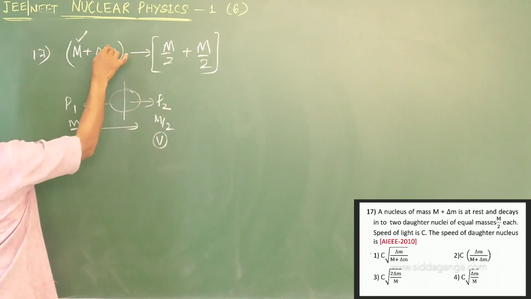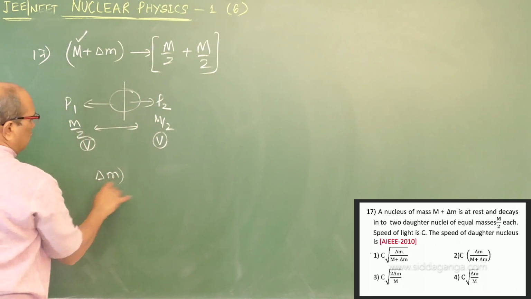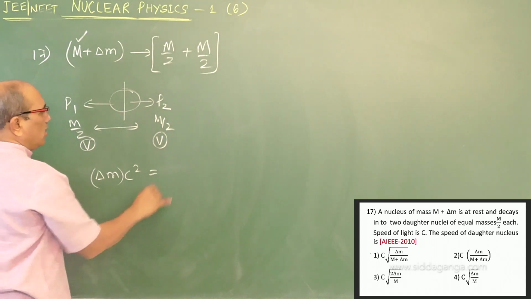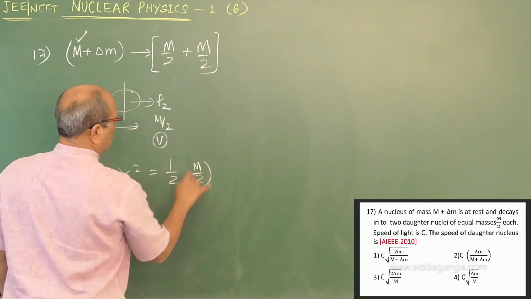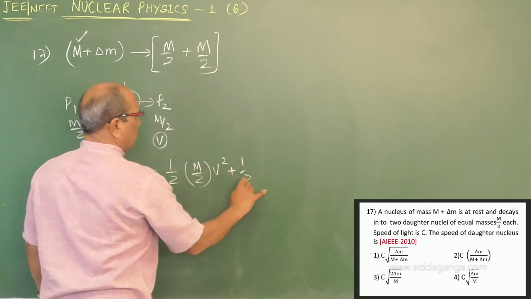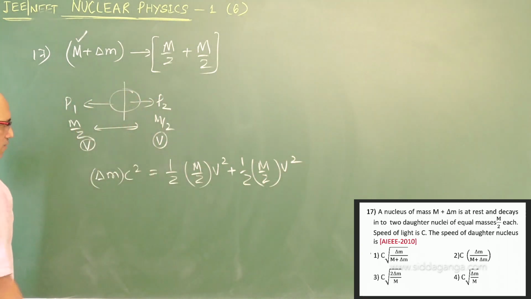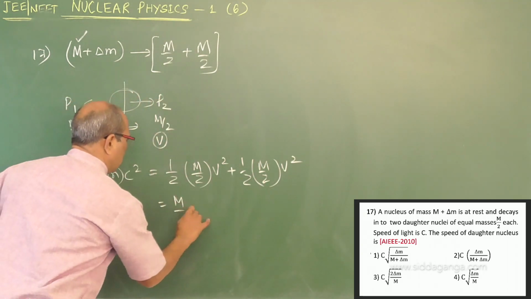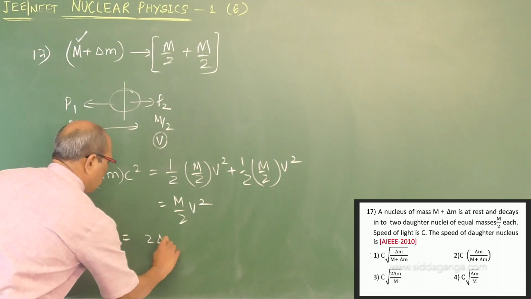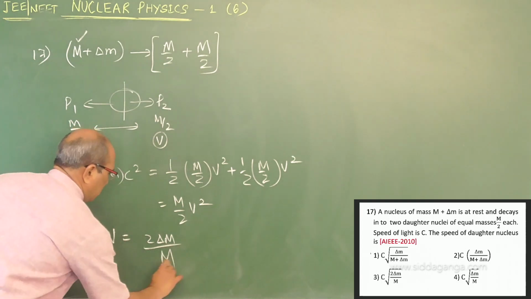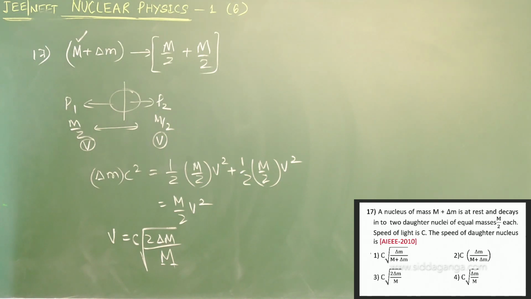Then this lost mass will be converted into the equivalent energy. That means delta M into C square must equal the kinetic energy of the individuals: half into M by 2 into V square plus half into M by 2 into V square. So that becomes M by 2 into V square. Solving for V, it is root of 2 delta M divided by capital M, into C. That is the possible answer.